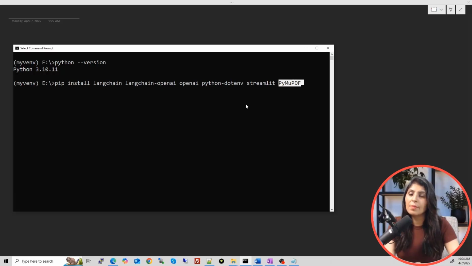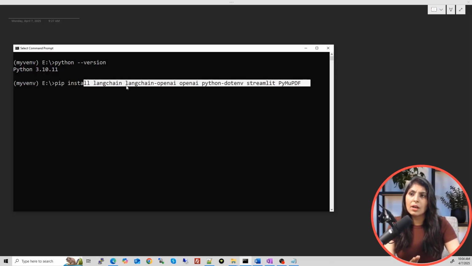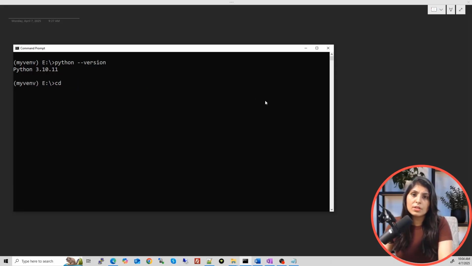So you'll hit enter. In my case, I have already installed all these packages, so I'm not rerunning this command. This command I have mentioned in the description section. You can get this command from there, and you just need to run this one line and all the modules will be installed. Once all the modules are installed, now let's enter the folder where our code is.